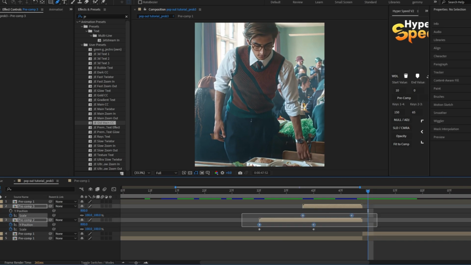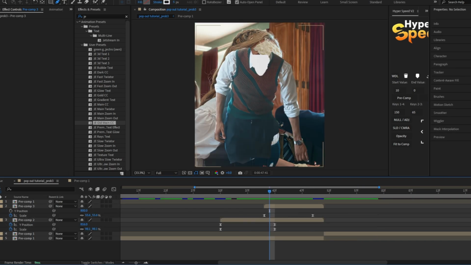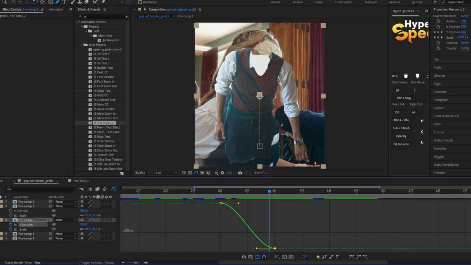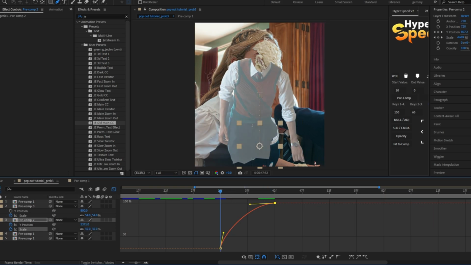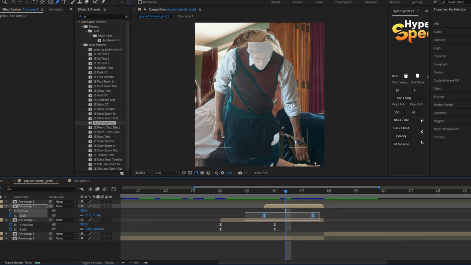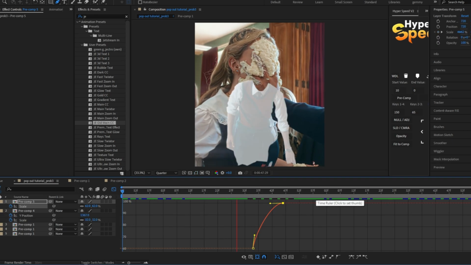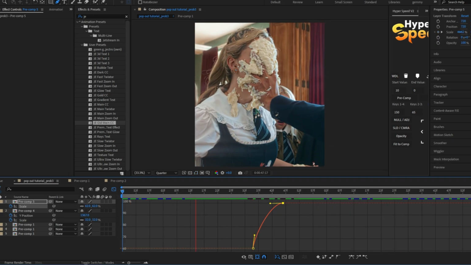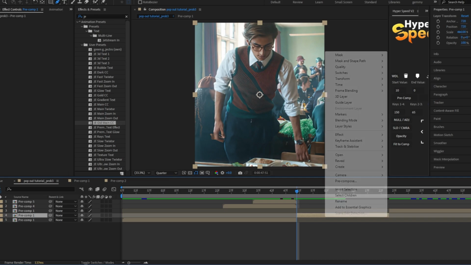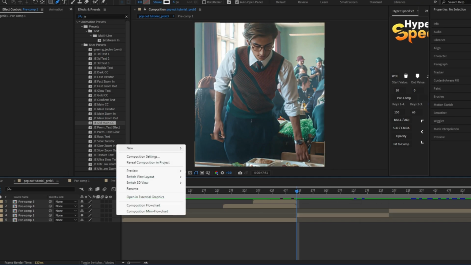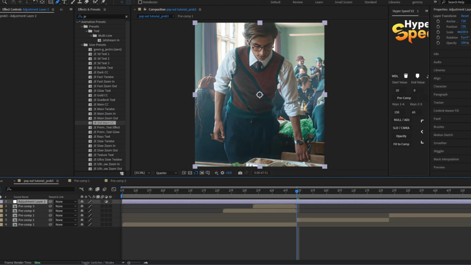Now, easy ease all the keyframes and copy my graph. Now, we'll add some zooms and shakes. You can either follow my settings or create your own.